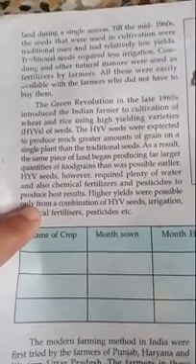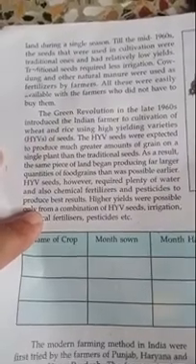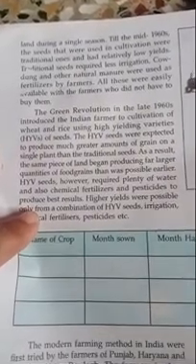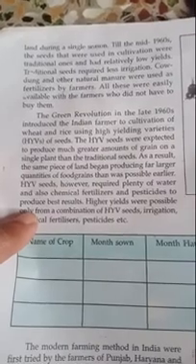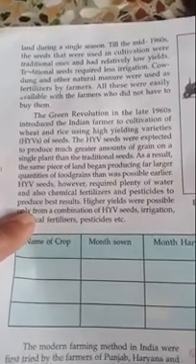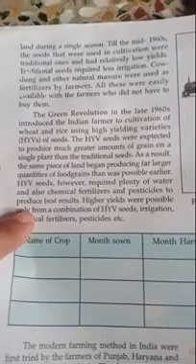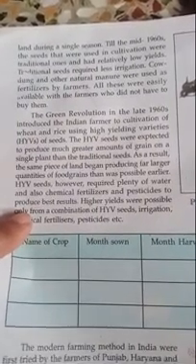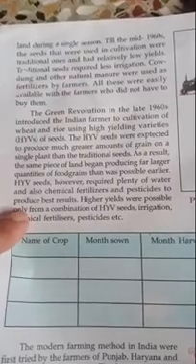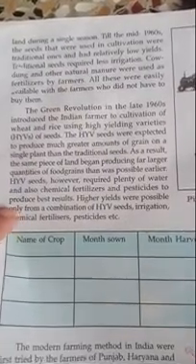Green Revolution. Green Revolution in the late 1960s introduced the Indian farmer to cultivation of wheat and rice using high yielding variety of seeds. Important that when we connect the Green Revolution, it started in late 1960, and basically it has given the power to the Indian farmer to produce wheat and rice, because wheat and rice is the main staple food of India, and with the help of high yielding variety of seeds. The HYV seeds were expected to produce much greater amount of grain on a single plant than the traditional seeds.